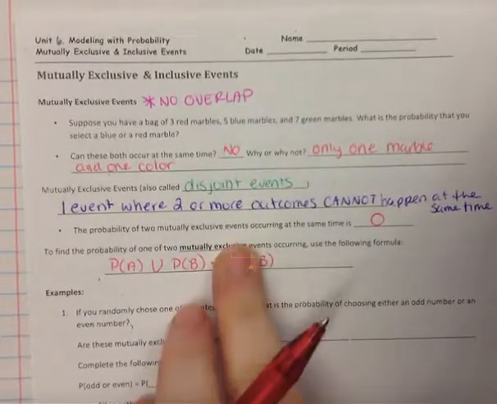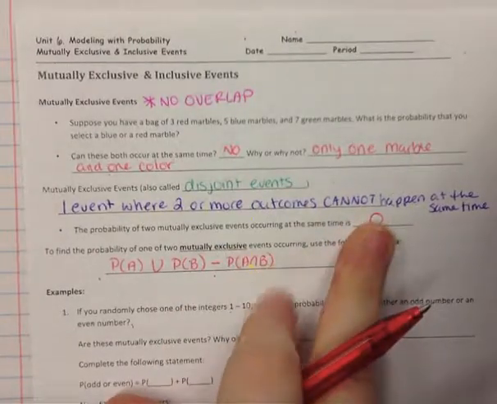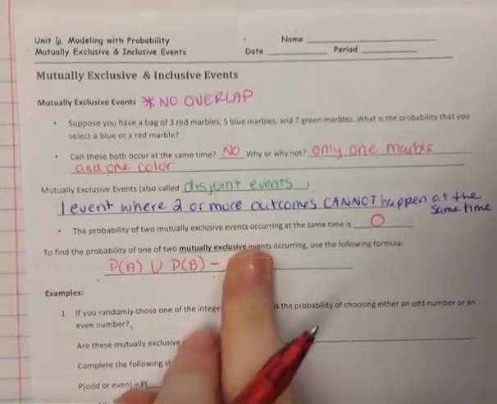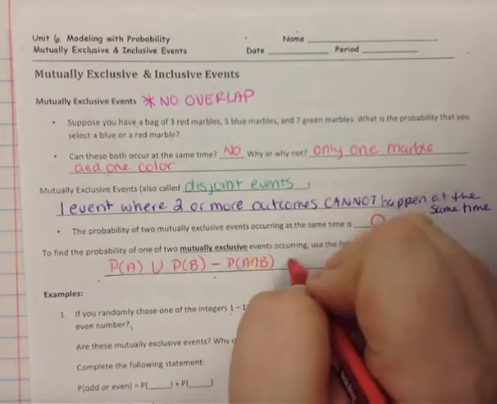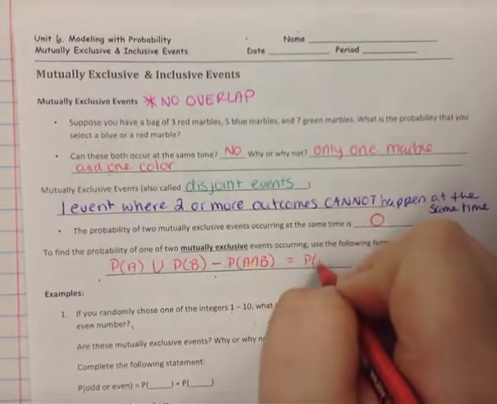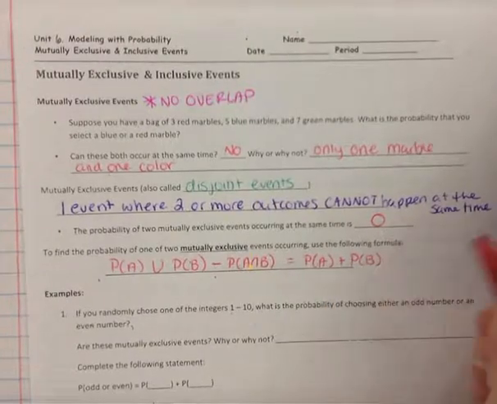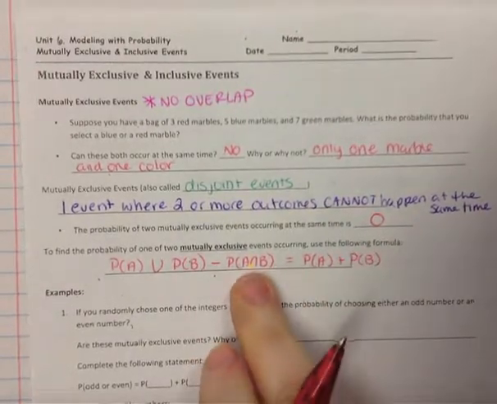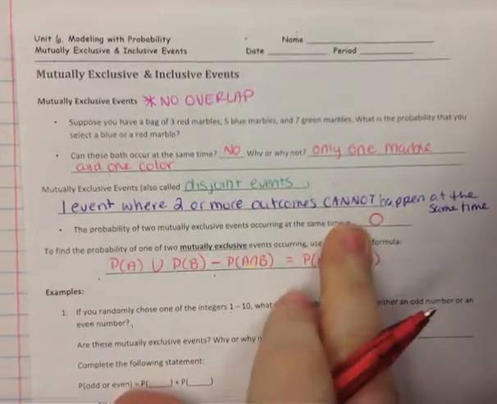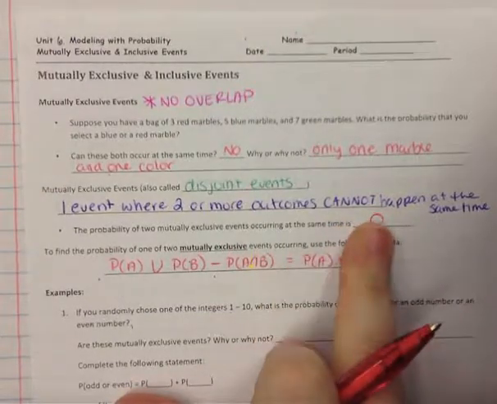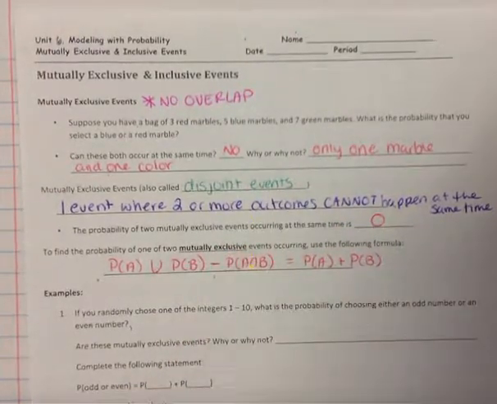So this part will just be 0 because that's them happening. That probability will be 0. So all you really have to do is just add the probability of A and the probability of B. You just have to add the two probabilities because you would just subtract the overlap, which in this case the overlap has to be 0 for mutually exclusive because they cannot happen at the same time.